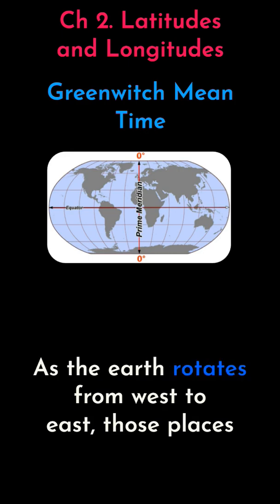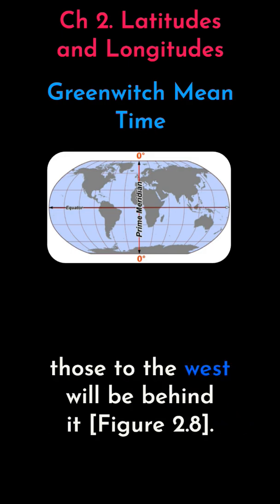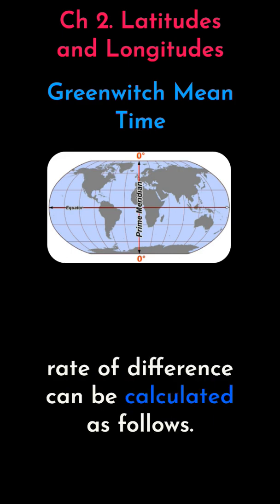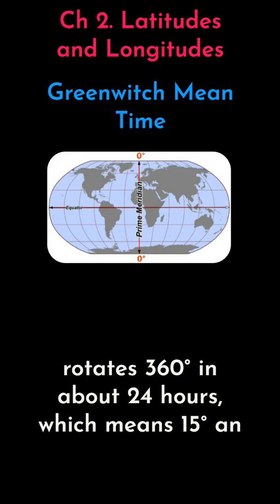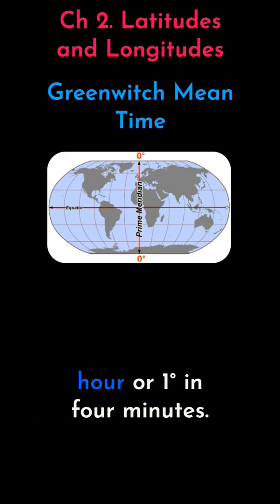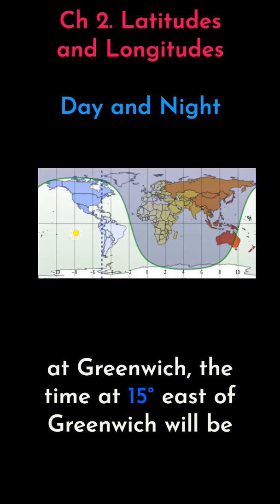As the earth rotates from west to east, those places east of Greenwich will be ahead of Greenwich time and those to the west will be behind it. The rate of difference can be calculated as follows. The earth rotates 360 degrees in about 24 hours, which means 15 degrees an hour or 1 degree in 4 minutes.